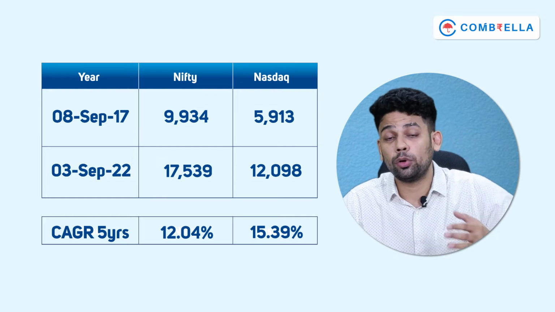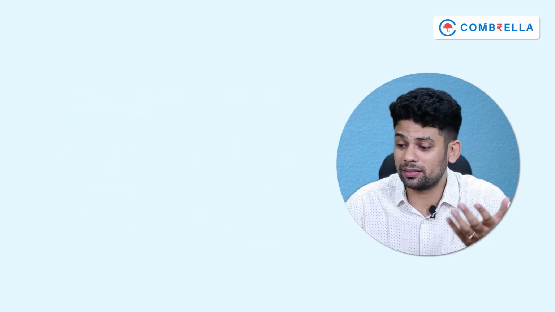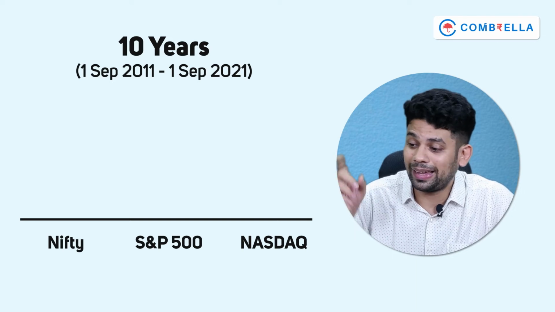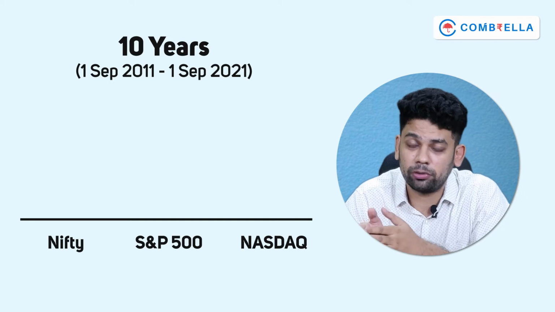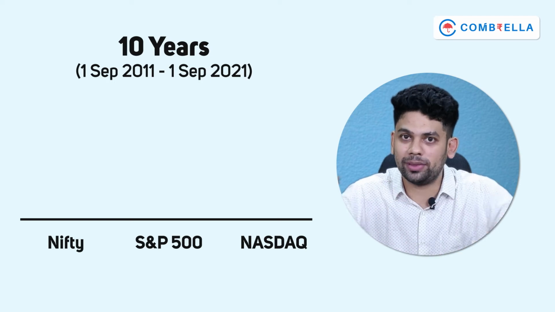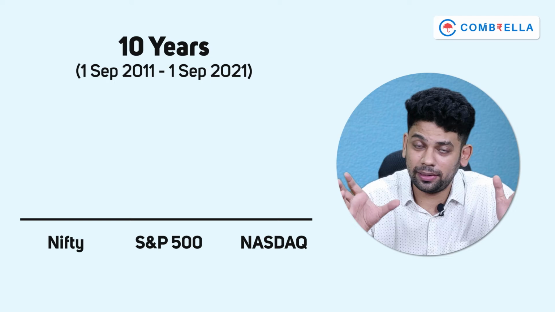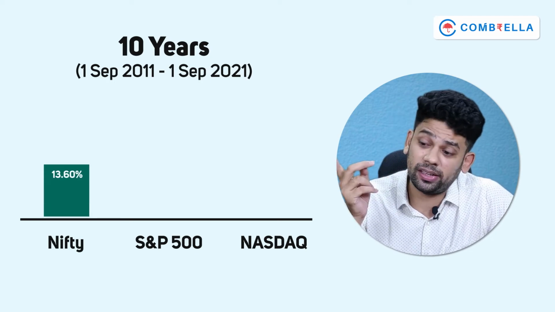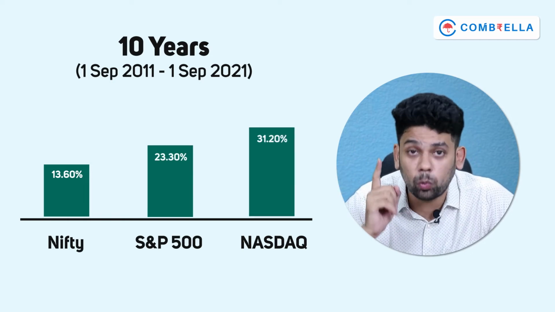Then if you extend the horizon to the last 10 years, these numbers I've taken from the ICICI Prudential mutual fund presentation, and they have calculated the 10 years as of September 2021, that is September 2011 to September 2021. In that period, Nifty has given a return of 13.6% CAGR, S&P 500 has given 23%, and Nasdaq has given 31%.